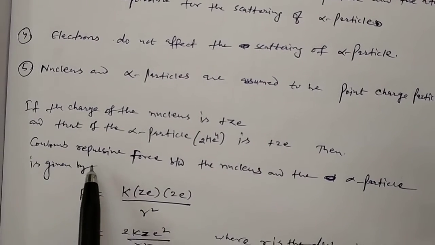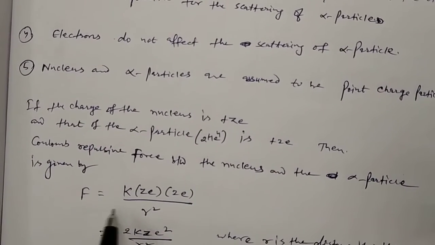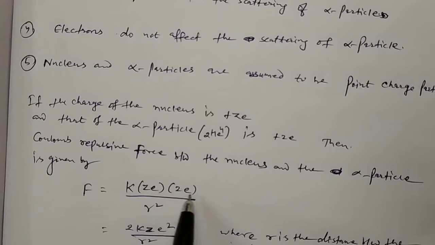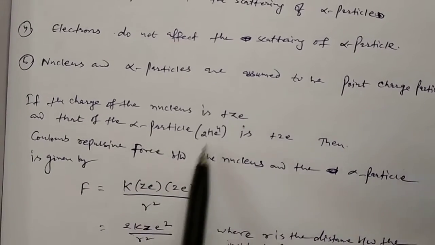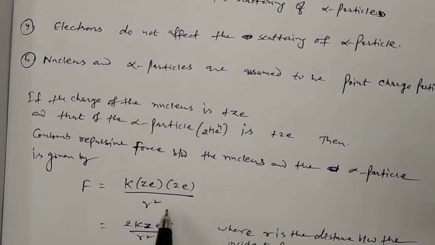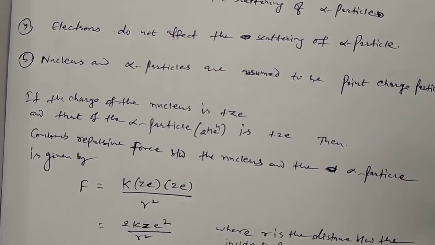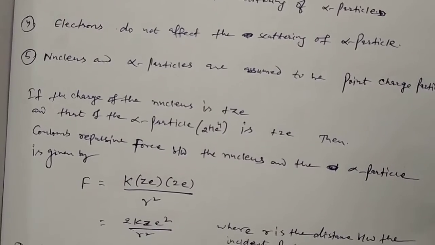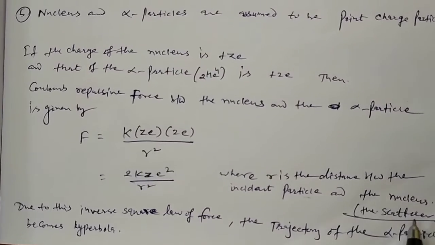Then the Coulomb repulsive force between these, we are all familiar with this formula: F equals k Q1 Q2 upon r square. So Q1 is Ze, Q2 is 2e, and r is the distance between the incident particle, here the alpha particle, and the scatterer, which is the nucleus.